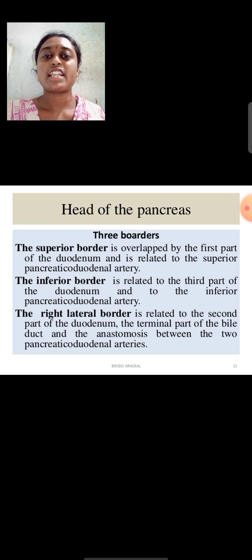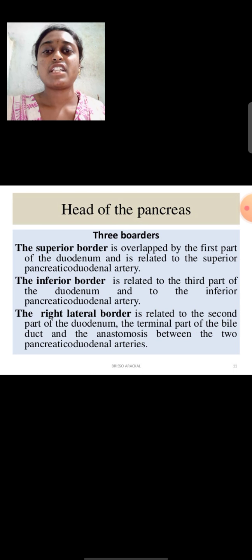And next one is head of the pancreas. There are 3 borders of head of the pancreas. First one is superior border, inferior border and a right lateral border. The first one is superior border, which is overlapped by the first part of the duodenum, and which is related to the superior pancreaticoduodenal artery.